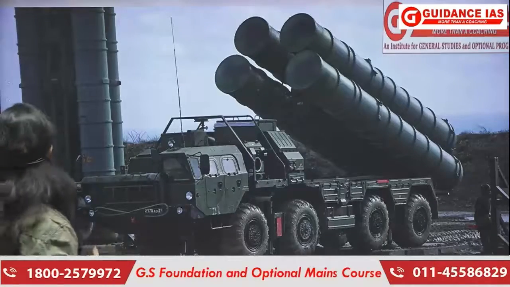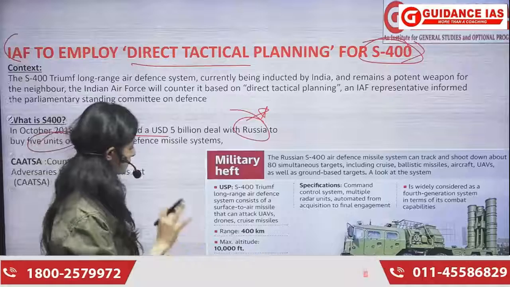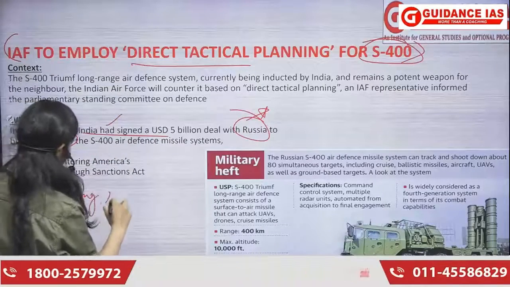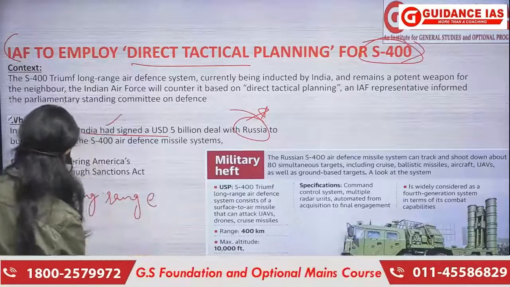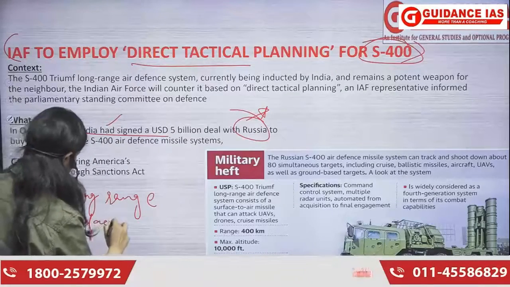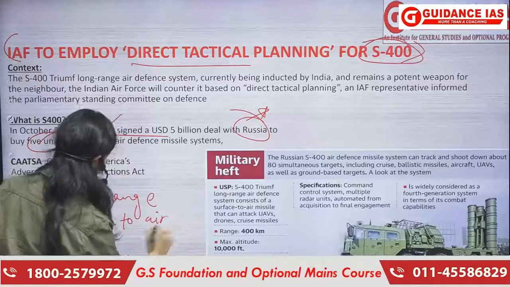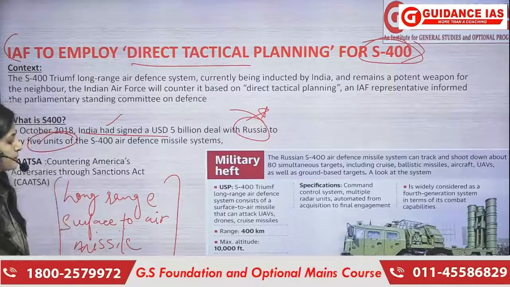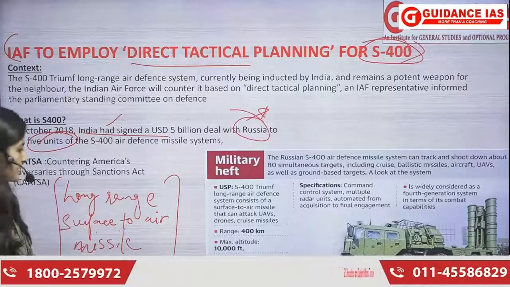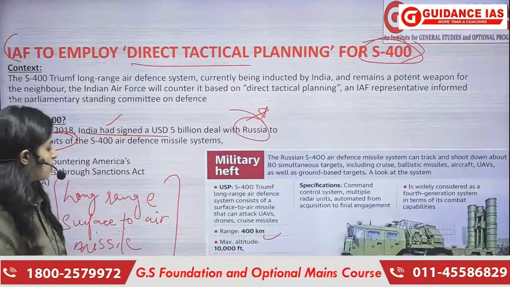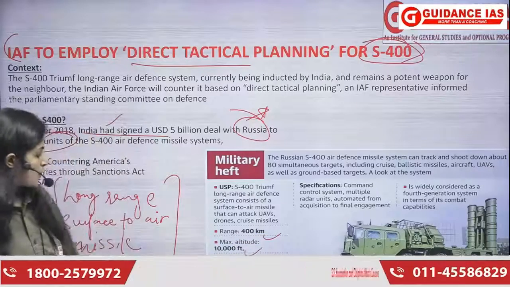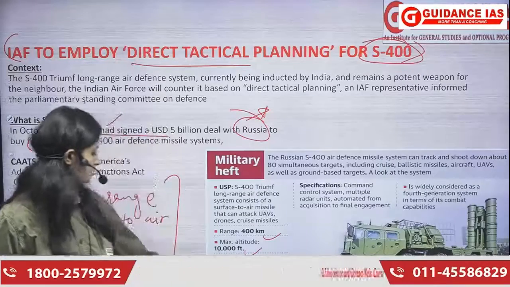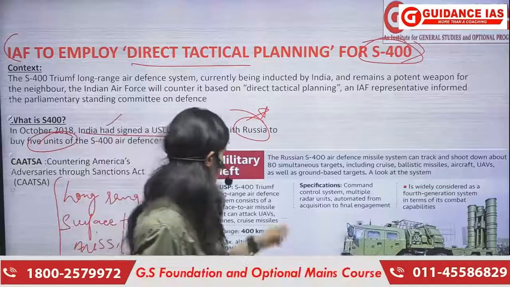ठीक है, आप एक बारी देख ले. Okay, if we talk about the features of it, we know this is a long range surface to air missile system. और इसकी range क्या है? Range is around 400 kilometers and the maximum altitude is 10,000 feet with a maximum speed of 48,000 meter per second. And then we have deployment time भी इसका बहुत कम है, which is 10 minutes.